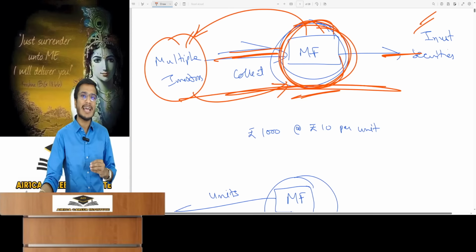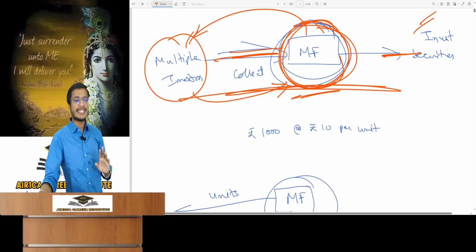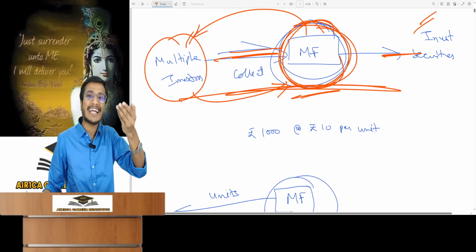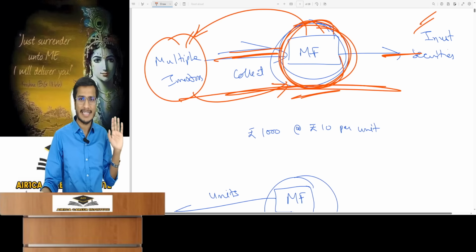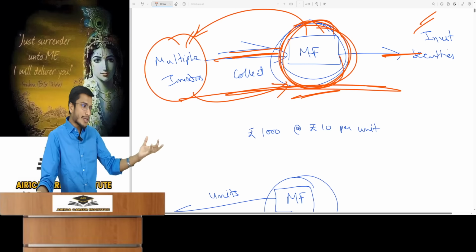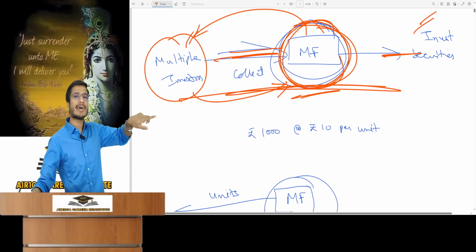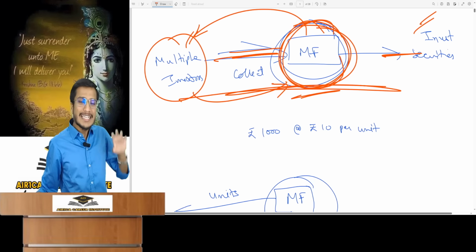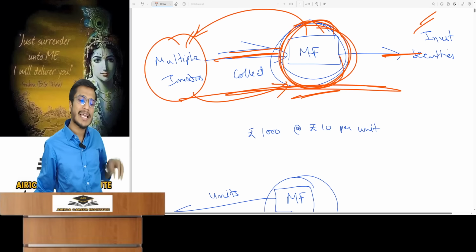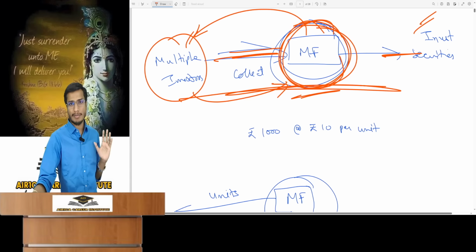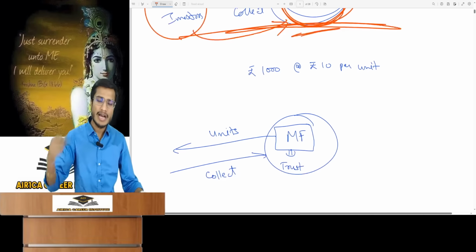Similarly, a mutual fund issues units to its investors. They cannot be called shares because a mutual fund is a trust, not a company, so they are named units. It has the same purpose. So as soon as the mutual fund takes money from an investor, it issues them units. So you can also call the investors unit holders now. Just as a company calls its investors shareholders, a mutual fund calls them unit holders. Did you understand this method of mutual funds?